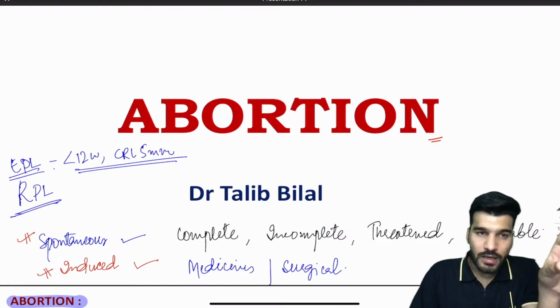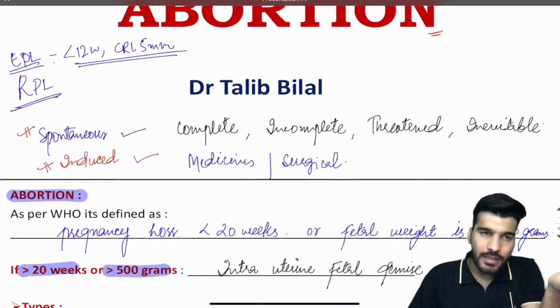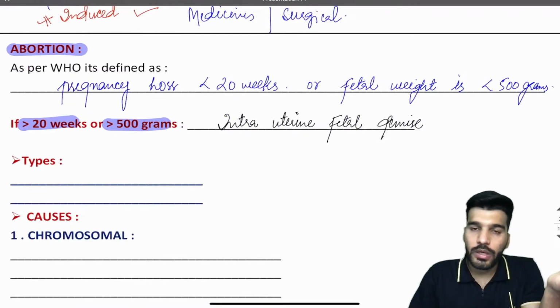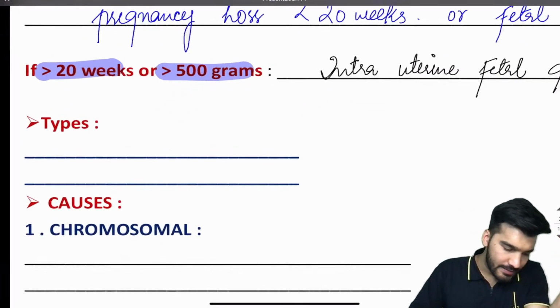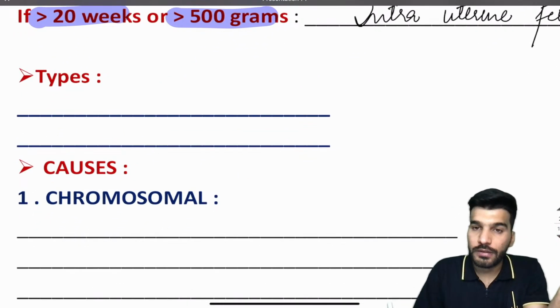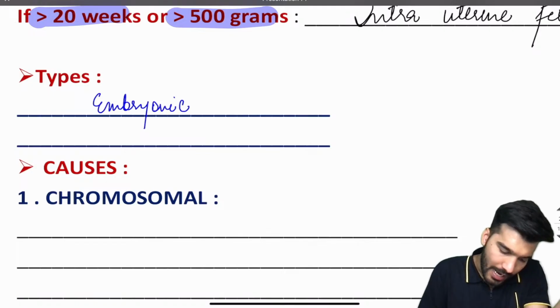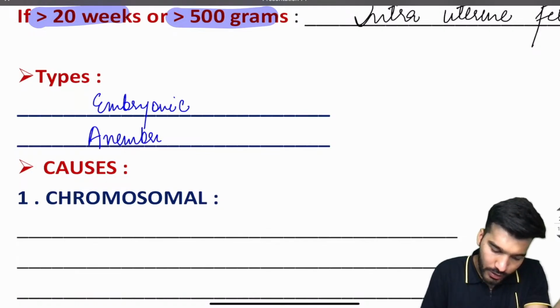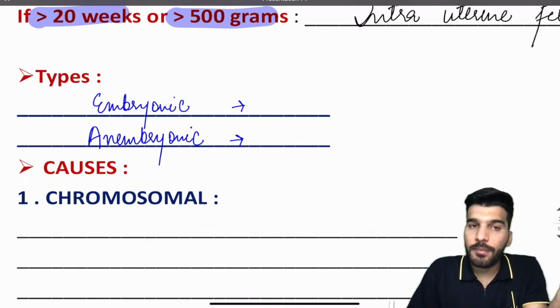Now all these definitions are clear: spontaneous abortion, induced abortion, early pregnancy loss, recurrent pregnancy loss. We will be discussing all these in detail: the types, the presentation of the patient, and the causes of this abortion. If we discuss two main types of abortion, we have embryonic abortion and anembryonic abortion.